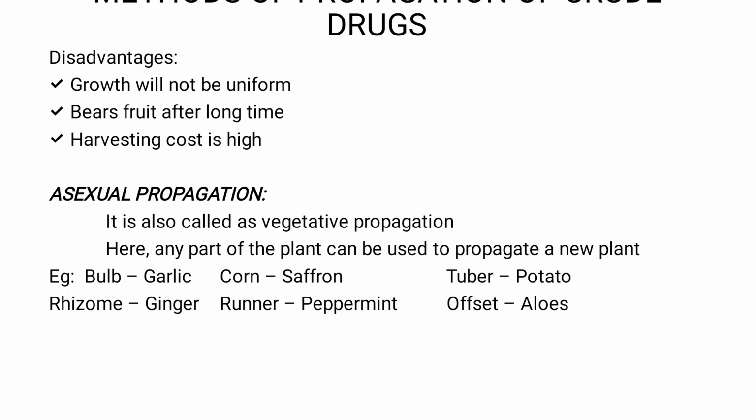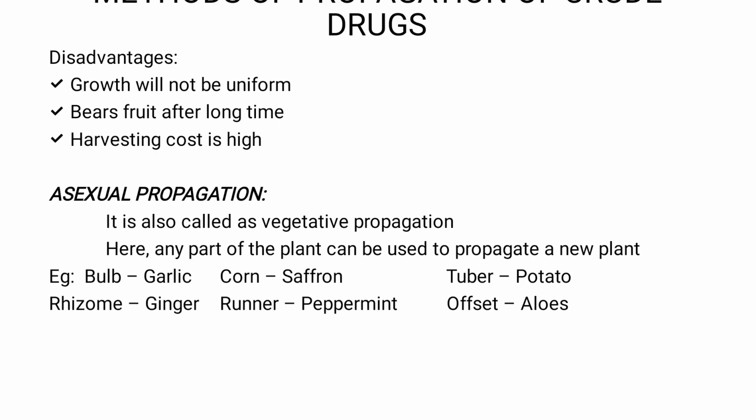It bears heavily but after a longer period of time. And harvesting cost is high. So raising a new plant is easy, but harvesting and remaining work needs high expense. So these three are the disadvantages of sexual propagation, right?